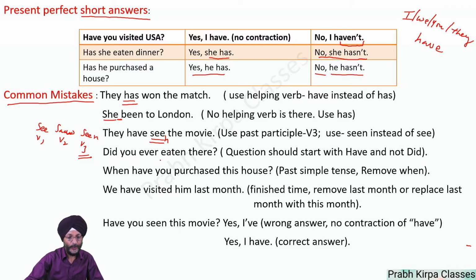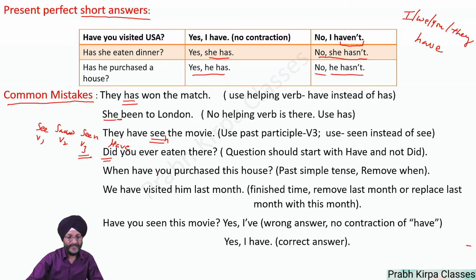Next question, "Did you ever eaten there?" As already told, the question in the case of present perfect will start with has or have and not with did. So the question will be, "Have you ever eaten there?"